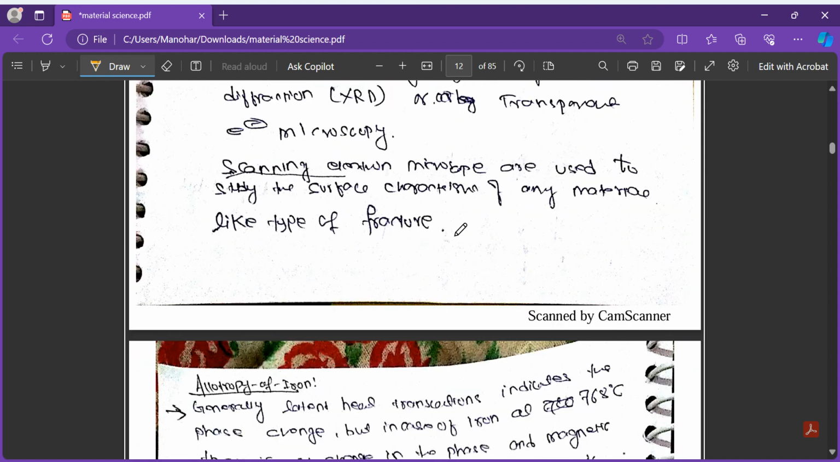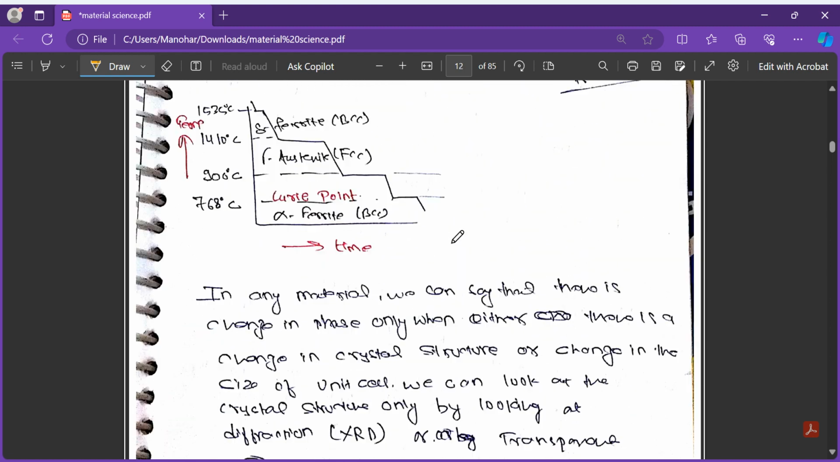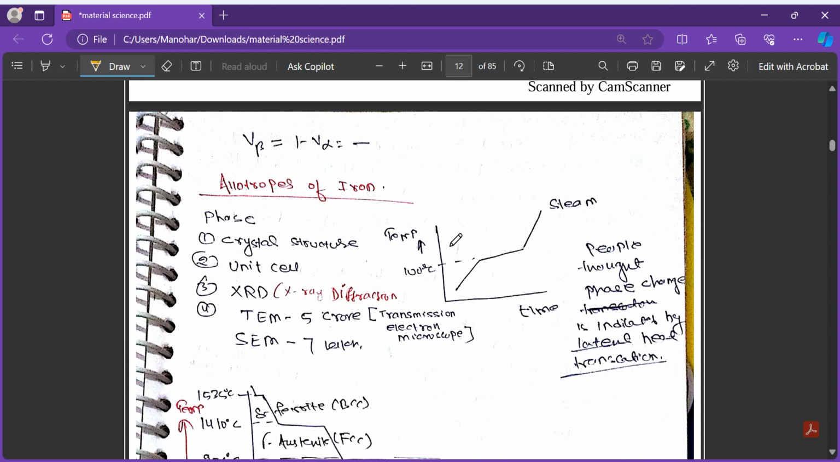Now we will study the iron carbon diagram. Before we go to study the iron carbon diagram, I would like to conclude this chapter.